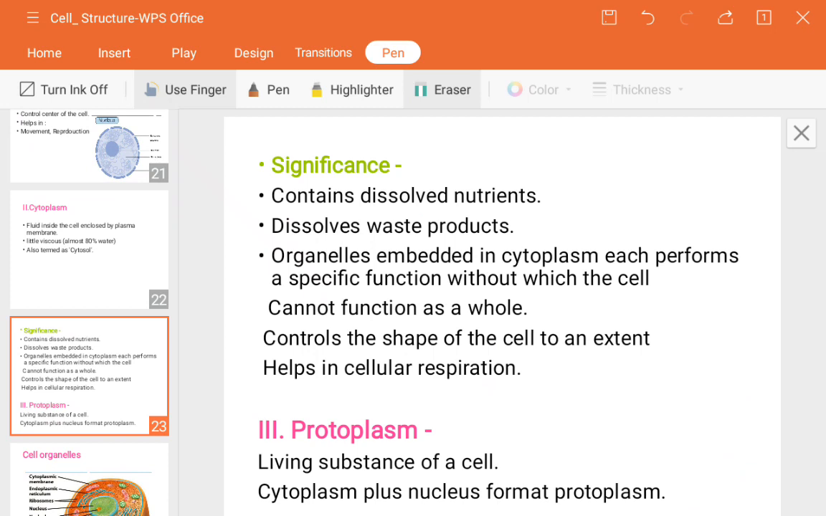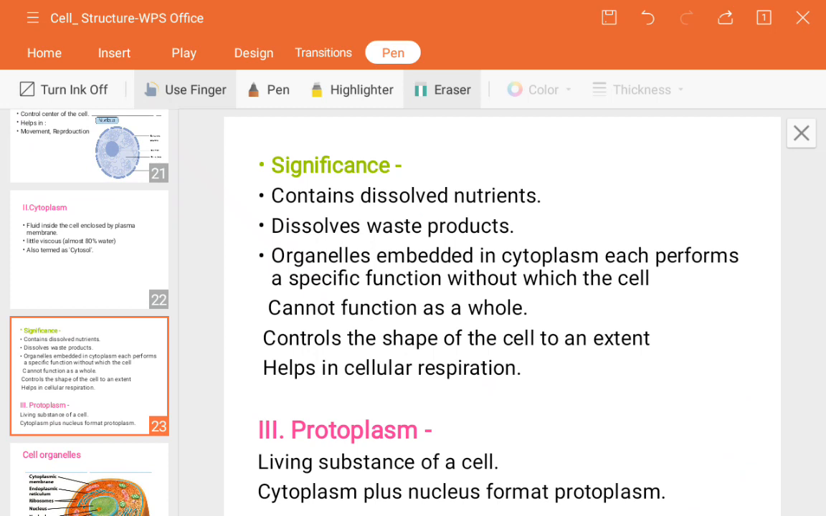Organelles embedded in the cytoplasm each perform a specific function without which the cell cannot function as a whole. I told you the organelles and the nucleus are very essential. To do their function, they require nutrition. So who will provide it? The cytoplasm will provide the nutrition to the nucleus and the organelles present inside the cell, which are embedded, meaning located, inside the cytoplasm.